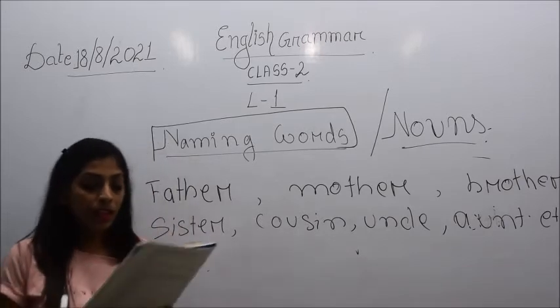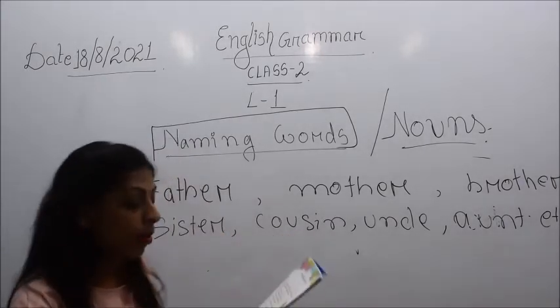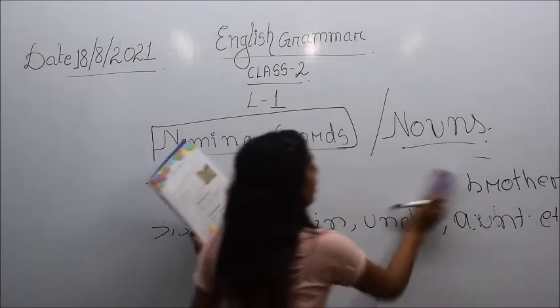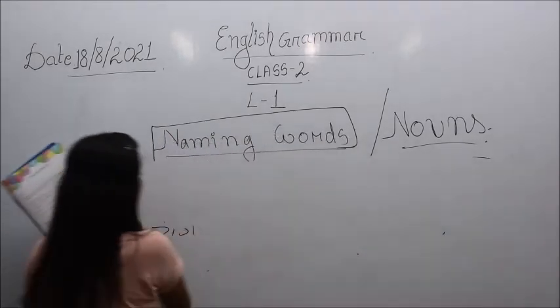Then comes the name of some places. The names of some places have been given in your book.